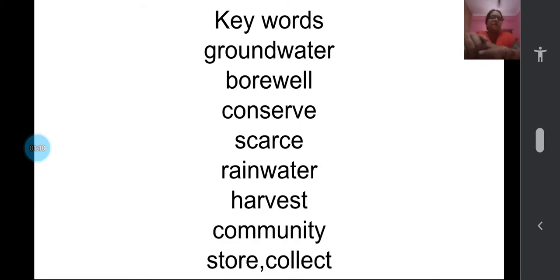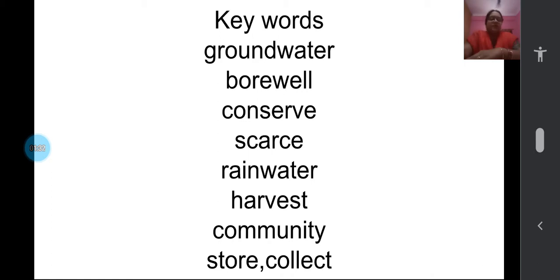In today's class we will be learning two parts. For both the parts together you are going to have some keywords. See the keywords: groundwater, borewell, conserve, scarce, rainwater, harvest, community, store, collect.